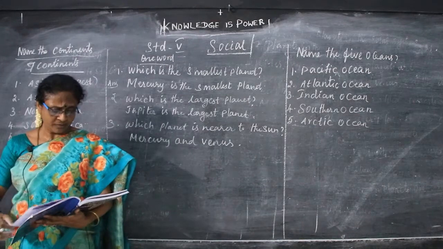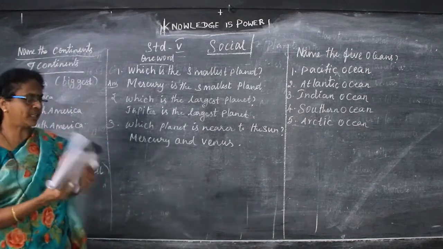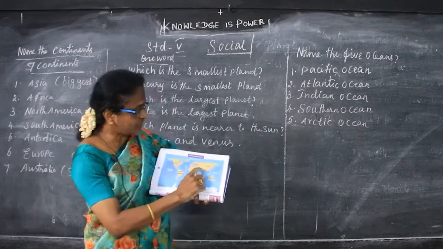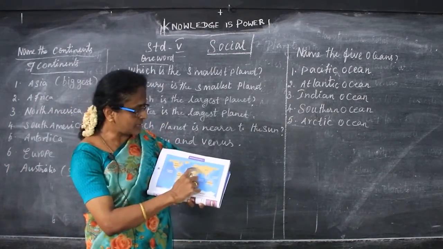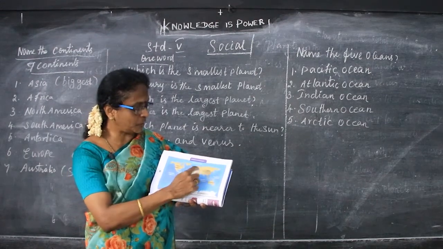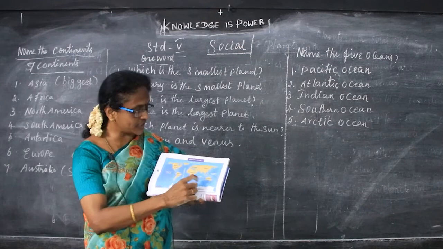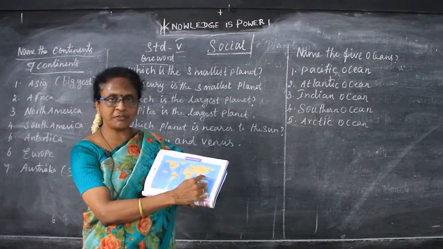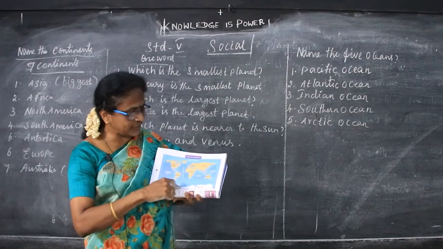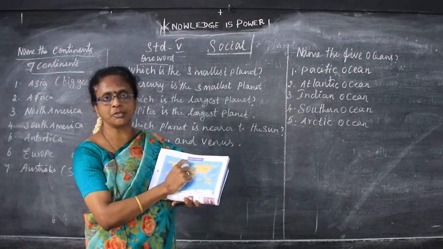So this is the continents and oceans. You see, Asia, Europe, Africa, South America, North America and Australia are the continents. And the oceans are the Pacific Ocean, Indian Ocean, Atlantic Ocean, Southern Ocean and Arctic Ocean.